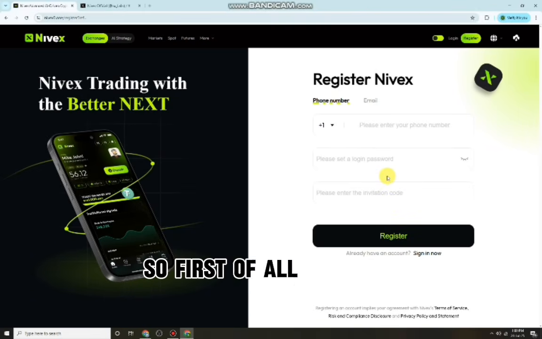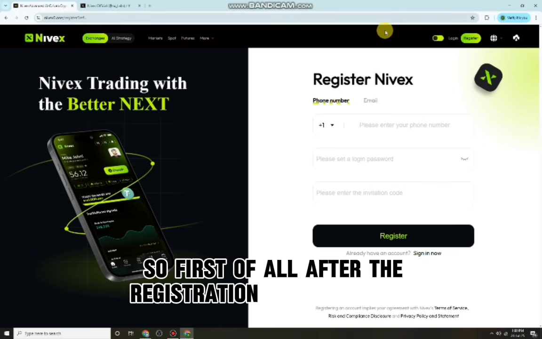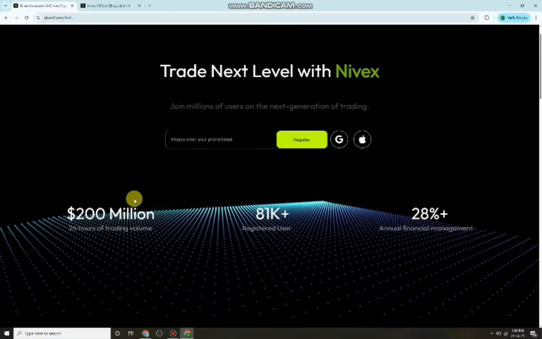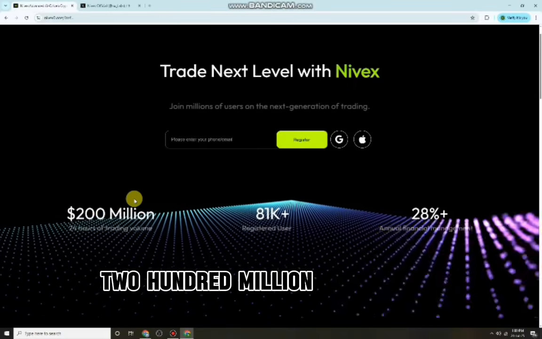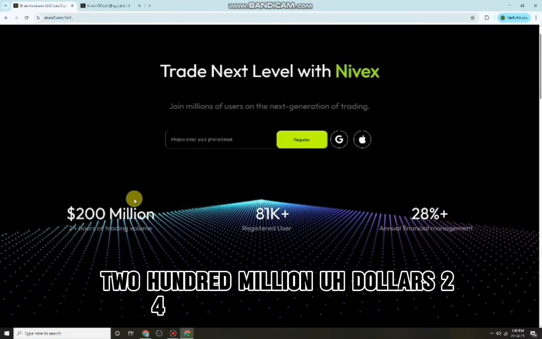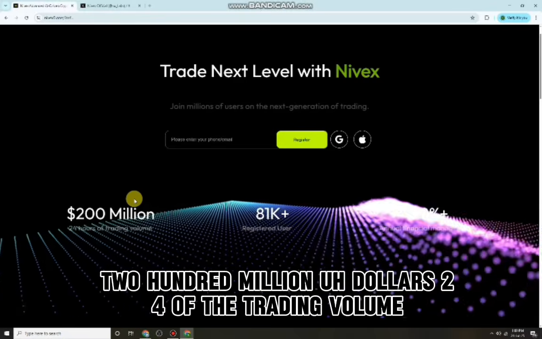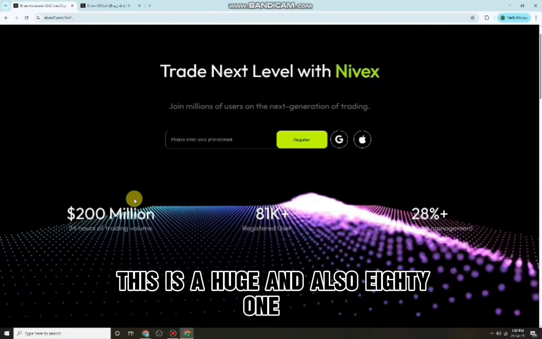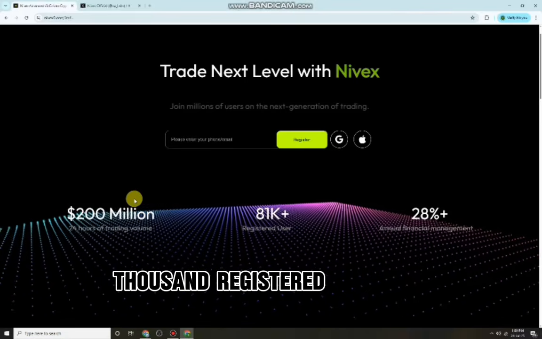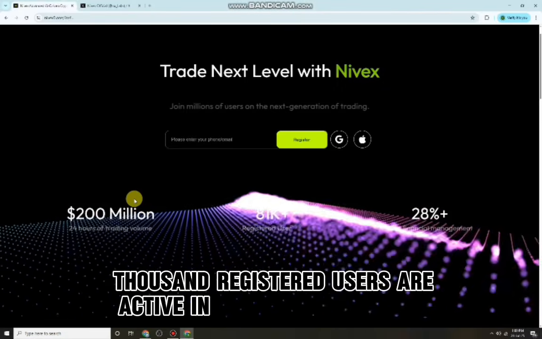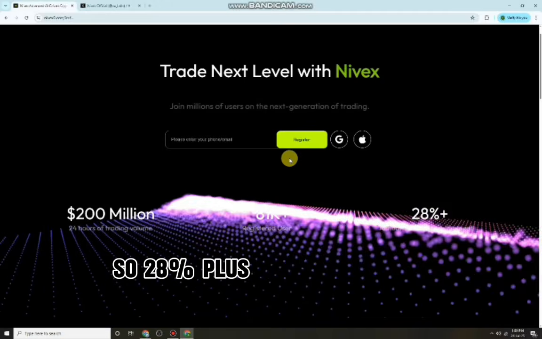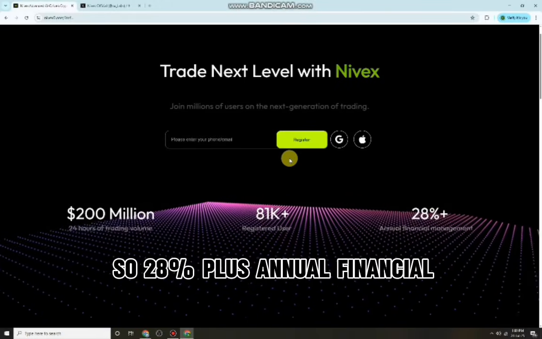After the registration, go to the main website. You can see 200 million dollars in 24-hour trading volume. This is huge. Also, 81,000 registered users are active in this exchange Nevex. And 28% plus annual financial management.